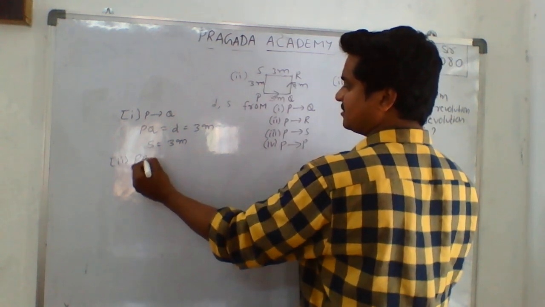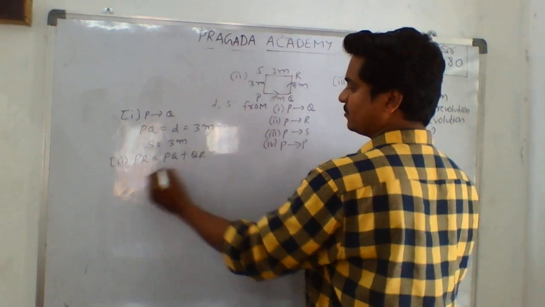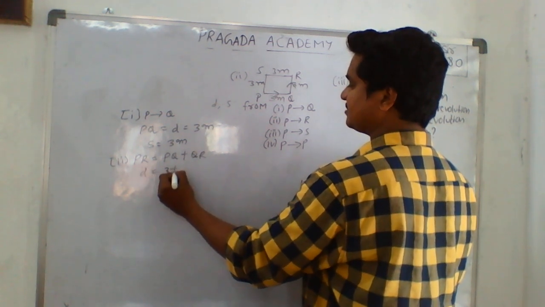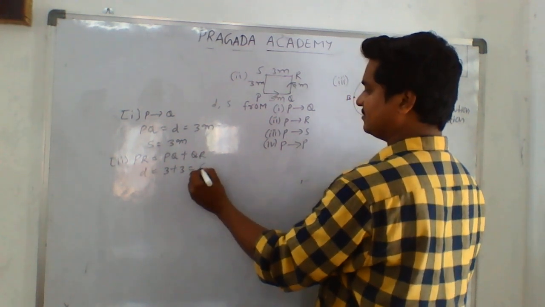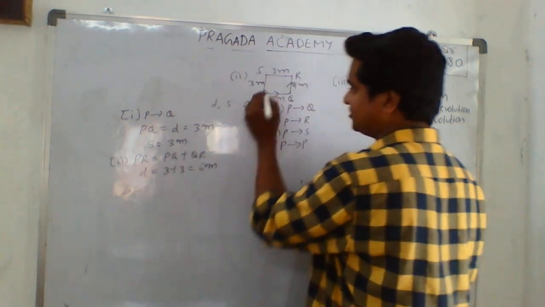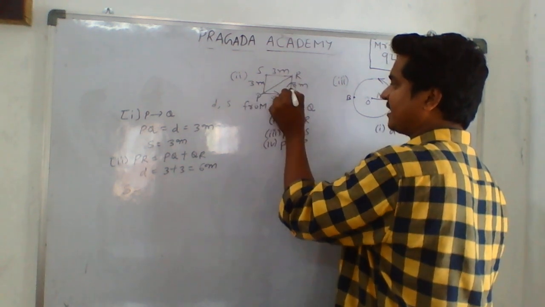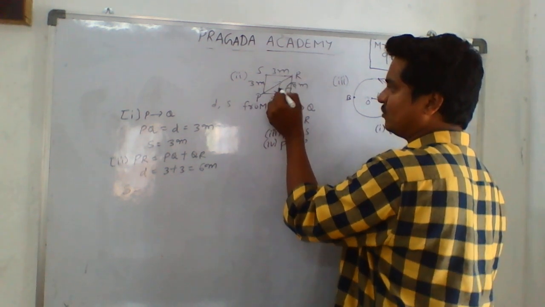The second one, P to R, we need to find the distance. So P to R, according to distance, is the actual path, PQ plus QR. So distance will be 3 plus 3, which is 6 meters. But for the displacement, shortest distance, the initial point will be P, the final point will be R. So we have a diagonal, a right angle triangle, and we need to apply the Pythagoras theorem.